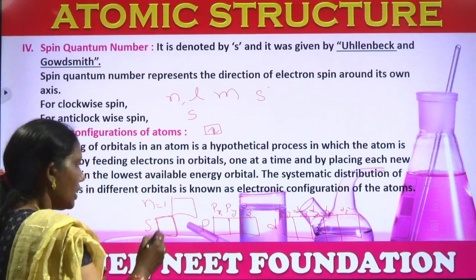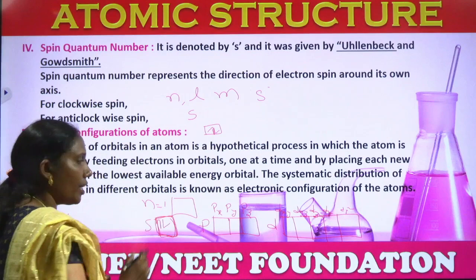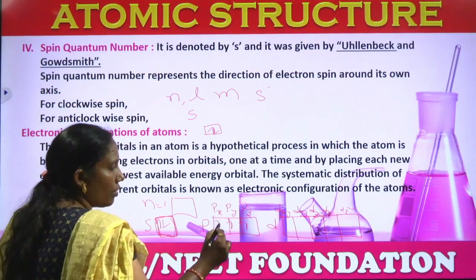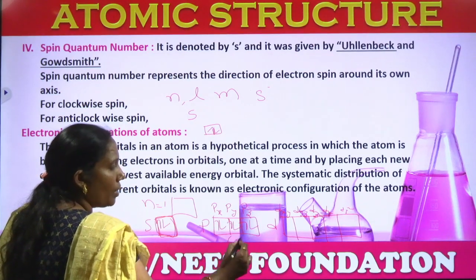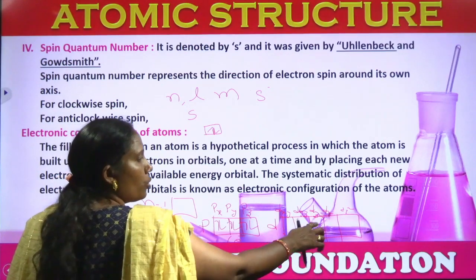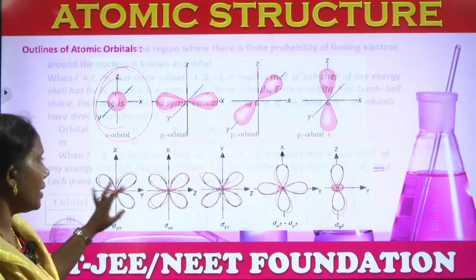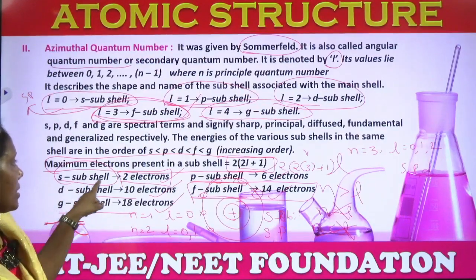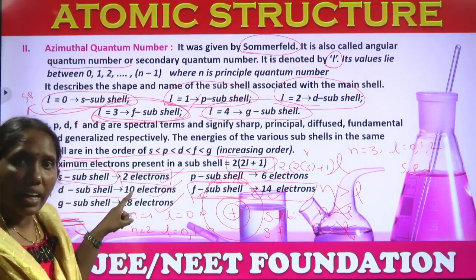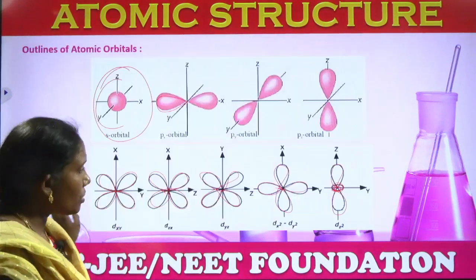So each orbital can accommodate only 2 electrons. S orbital can accommodate 2 electrons. P orbital can accommodate 1, 2, 3, 4, 5, 6, so 6 electrons. In D orbital, each orbital can accommodate 2: 2, 2, 2, 2, 2, so it can accommodate 10 electrons. That is what we have studied here. S subshell 2 electrons, P subshell 6 electrons, D subshell 10 electrons, F subshell has 7 orbitals, so it can accommodate 14 electrons.